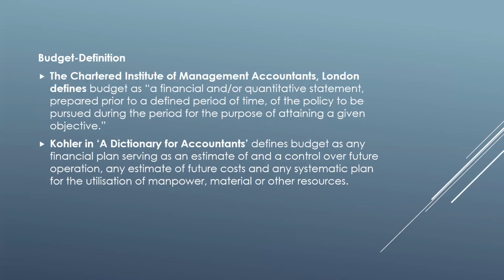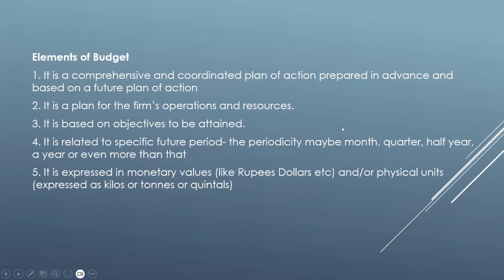Coming to the definition of budget, the Chartered Institute of Management Accountants, London, defines budget as a financial and/or a quantitative statement prepared prior to a defined period of time of the policy to be pursued during the period for the purpose of attaining a given objective. According to Kohler in A Dictionary for Accountants, budget is any financial plan serving as an estimate of and a control over future operations, any estimate of future costs, and any systematic plan for the utilization of manpower, material, or other sources.